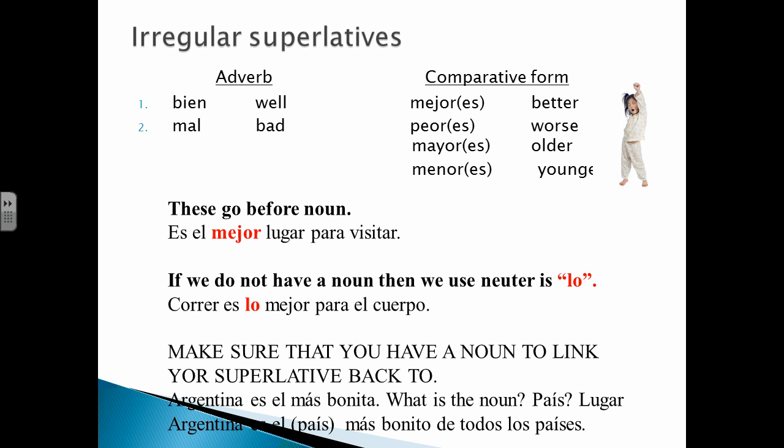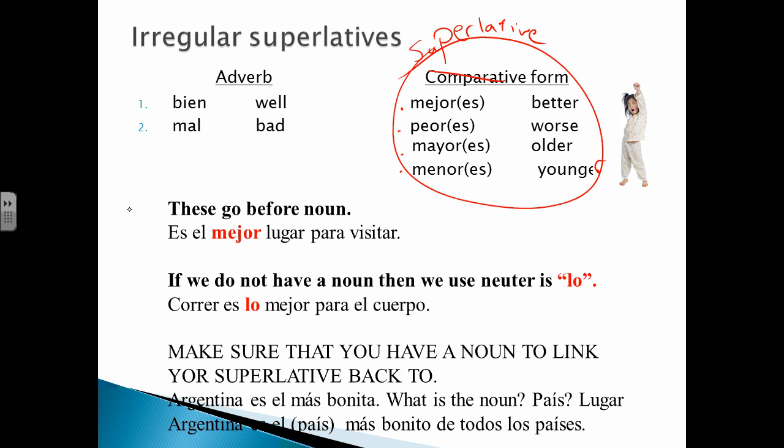Okay, irregular superlatives. On the top, okay, again, the irregular superlatives, here I wrote the comparative form, which is the same as the superlative form. Instead of saying bien, we would say mejor. Instead of saying mal, we would say peor, and again with mayor and menor. Now these can also be singular or plural depending on who you're talking about.